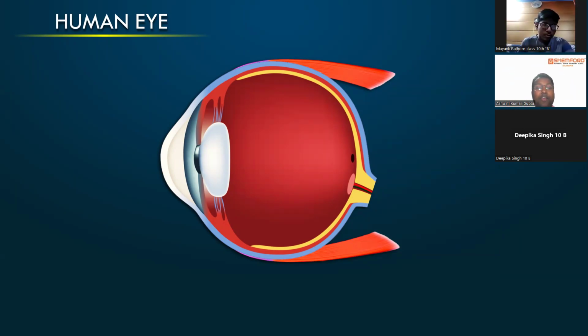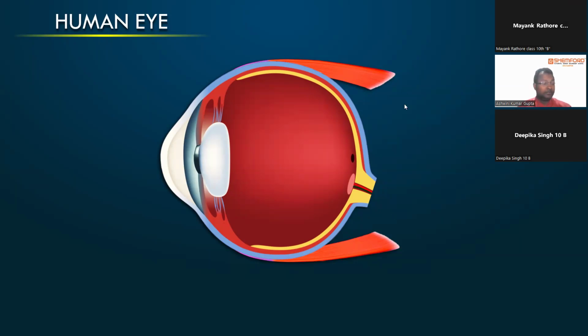In this chapter, we are not going to discuss the human eye in the biological sense, that is, what tissues are there, what cells are there. No, we will discuss this topic in reference to physics: what defects are there, what kinds of vision defects we can have, and how it works on the basis of reflection or refraction. This will be our area of interest for the human eye.